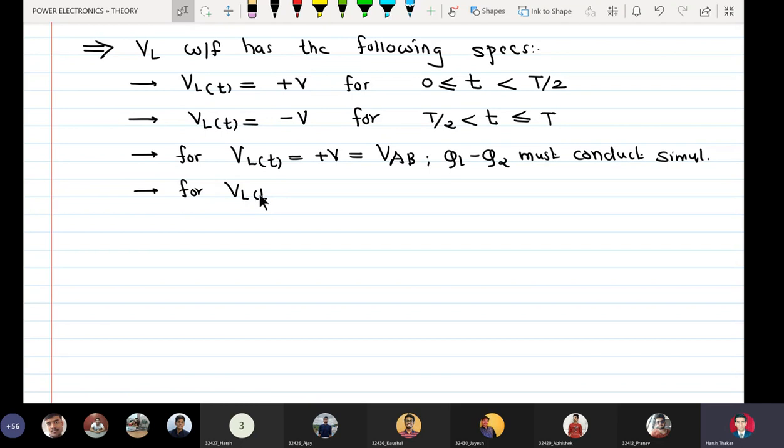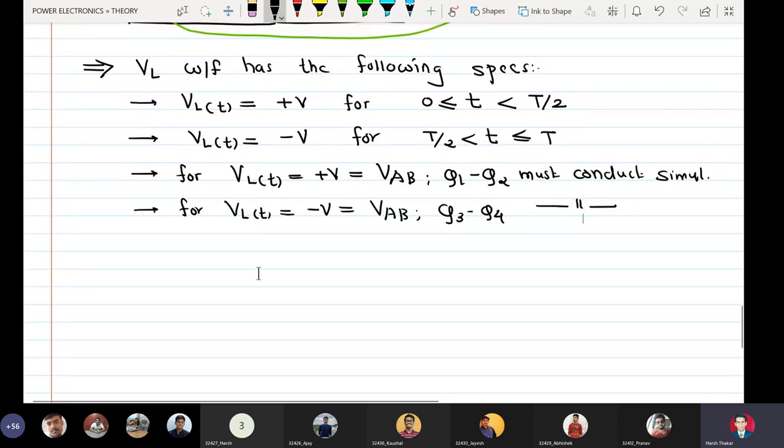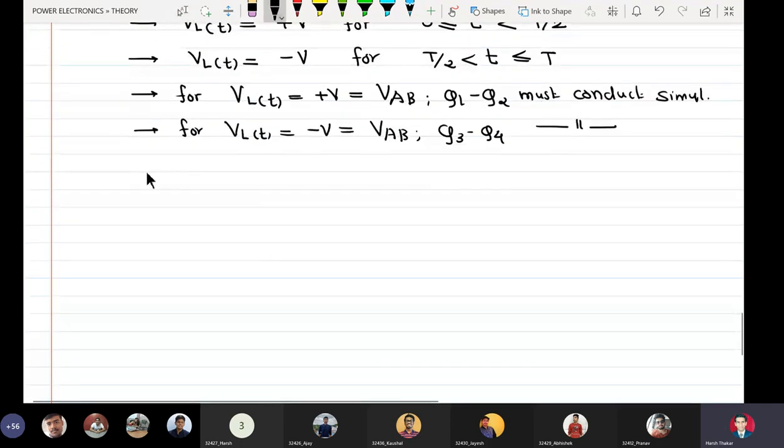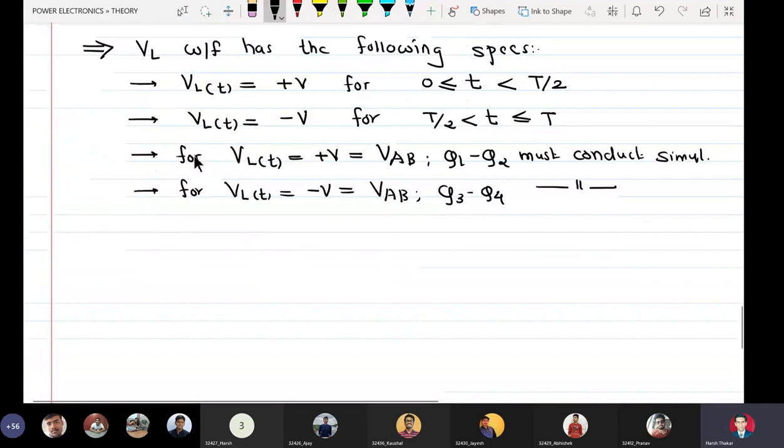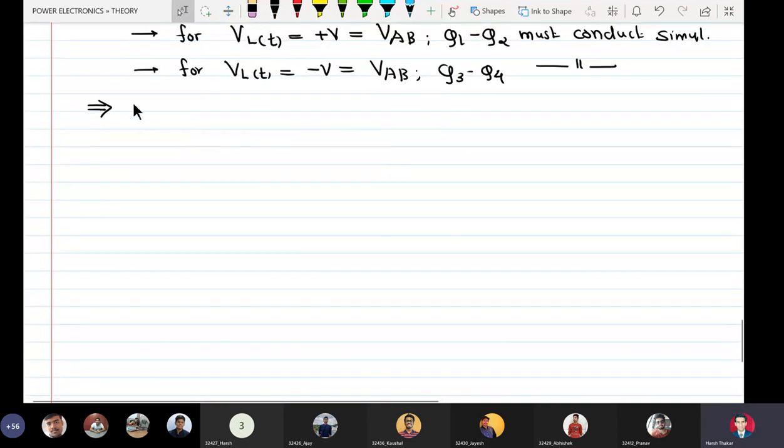For VL of t equal to minus V equal to VAB, Q3 and Q4 must conduct simultaneously. Okay. Another important thing is this. All these points will help us make the waveforms in less than 5 minutes.